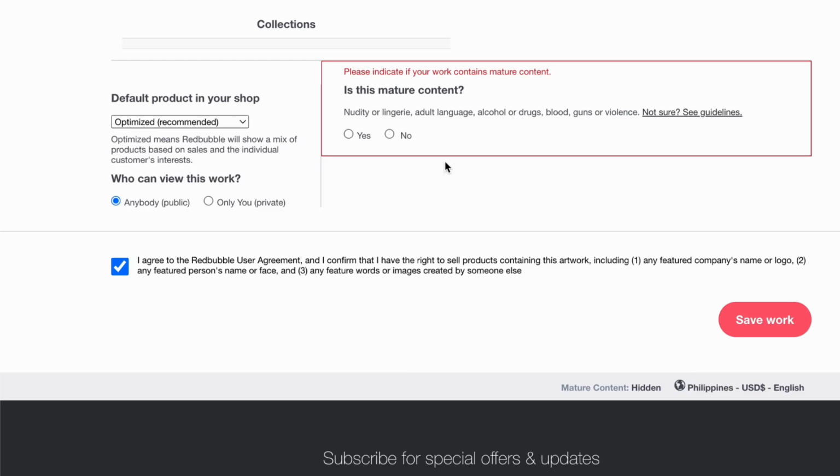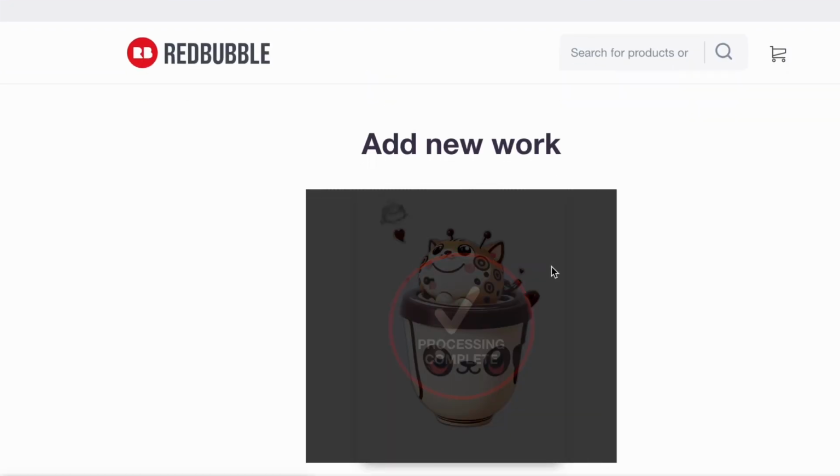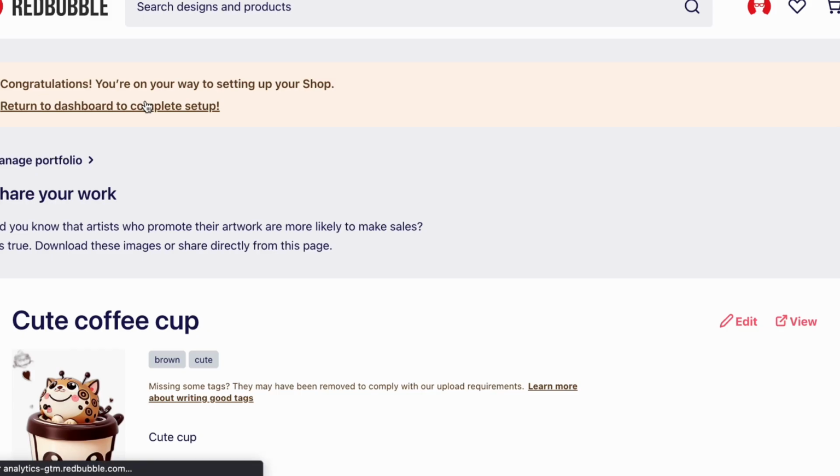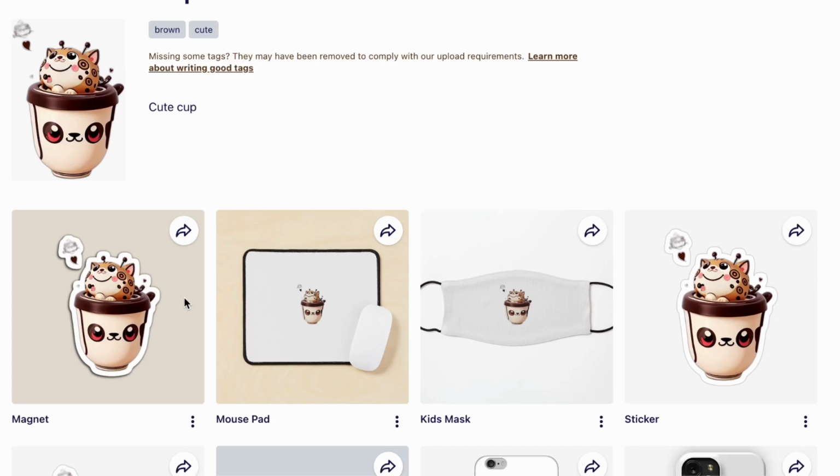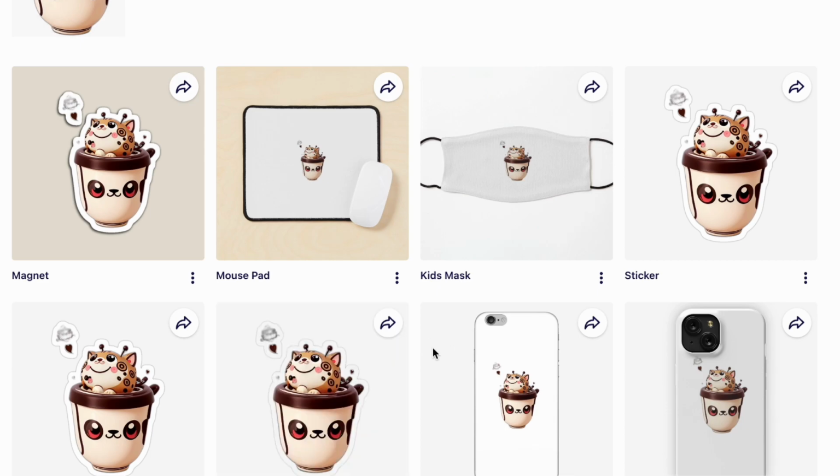Once you have configured your products, save your work. Finally, complete your store setup by adding a profile picture, cover image, and other necessary information. This includes setting up your payment details so that you can start earning money when your stickers sell.